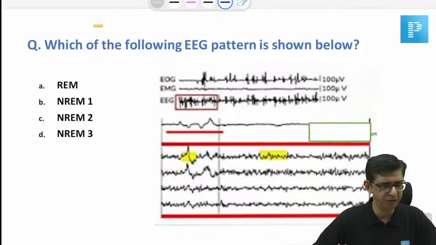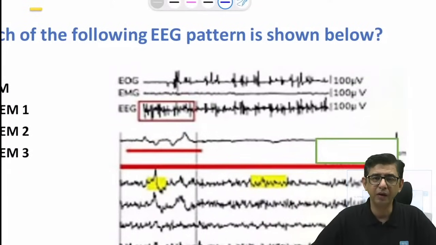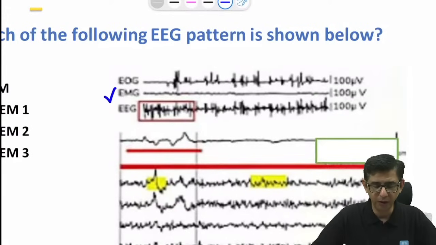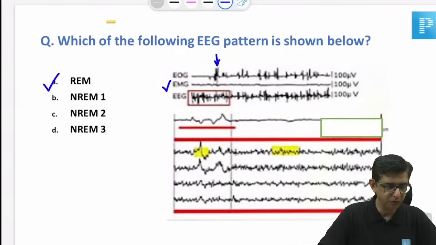Yes, it's a repeated question. The main thing I would like to highlight is that the REM phase is where the muscle tone is the least. EMG is almost touching the baseline, which indicates that the muscle tone is minimal. At that point you are also getting spikes with respect to electrooculography, and you're getting that sort of pattern with respect to REM. So I think we are sorted for this very first one.